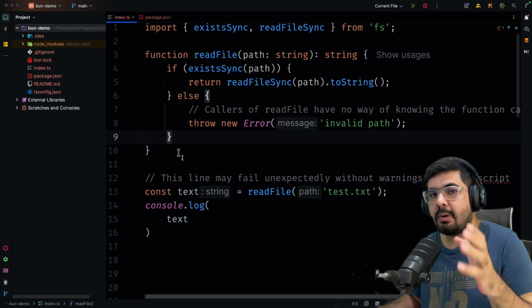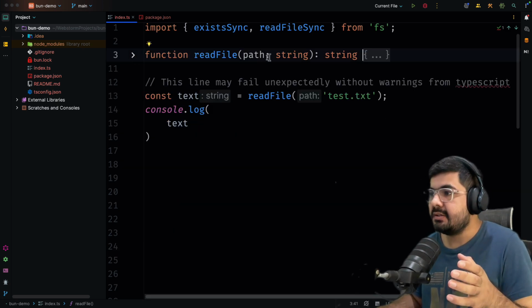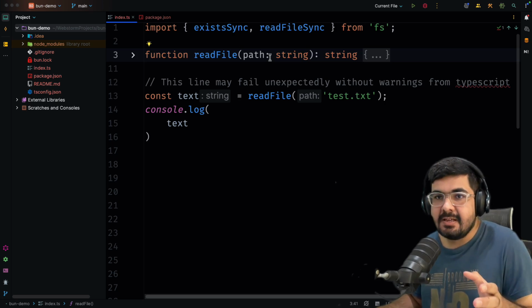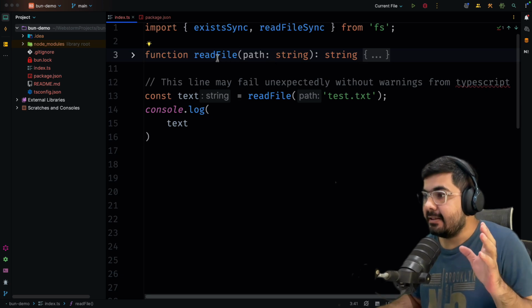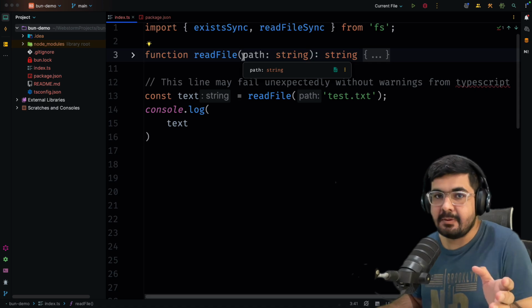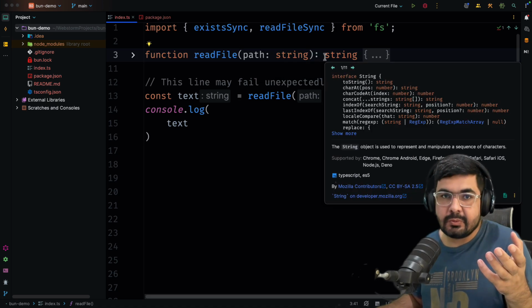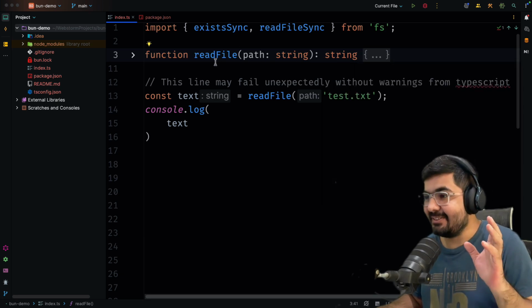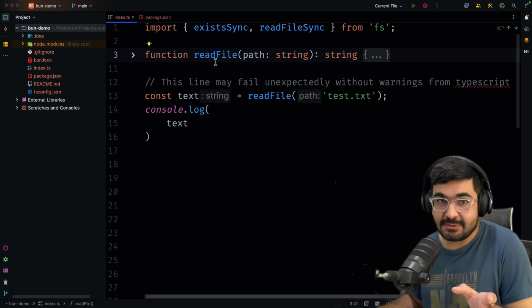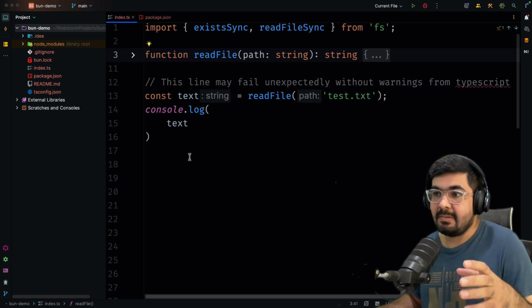Now, the biggest problem over here is that if I just collapse this function body, you can see that the function signature never tells you that this function will throw an error, right? In this function signature, the only thing I can know is that it will be taking a path parameter, and it is also returning a string, which will be the content of that file, right? Nowhere does it tell you that this function will throw an exception. So this is where I would say the TypeScript and JavaScript ecosystem lacks a lot, right?